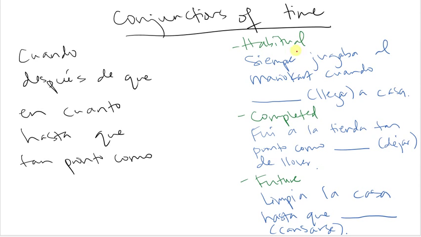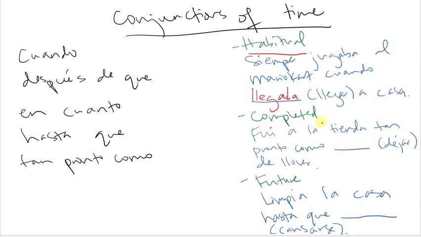If you have a habitual action, for example, yo siempre jugaba al Mario Kart cuando llegar a casa, which is true. When I was a teenager, like every day that I got home from high school, I would play Mario Kart. So do we use the subjunctive here? No, because it's a habitual action. It's something that always used to happen. It's not something that hasn't happened yet. So siempre jugaba al Mario Kart cuando llegaba. I'm going to use the imperfect because I have siempre when I arrived at my house. Not subjunctive because it's something habitual. And doesn't matter whether this is present or past. If it's habitual, it's not subjunctive.